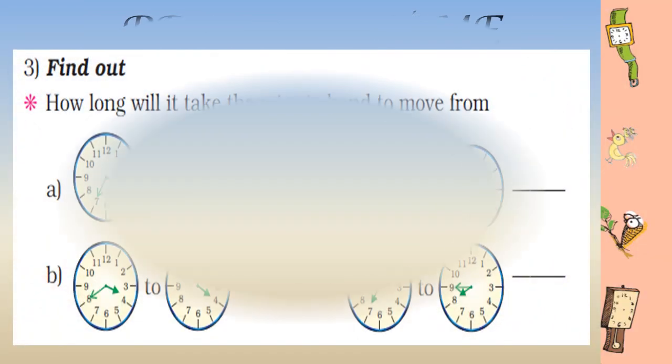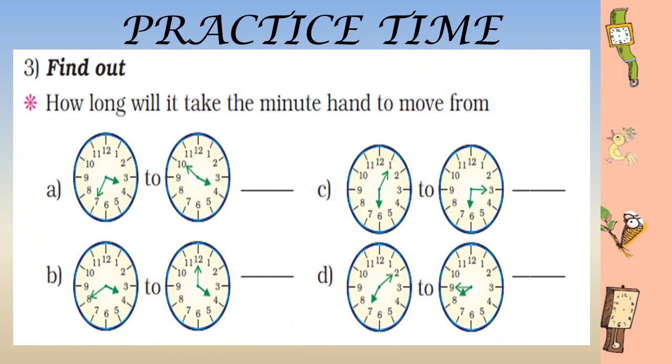Now let's move on to the third question. How long will it take the minute hand to move from here to here? You can see that here the minute hand was at 7 and here the minute hand reached 10. So you need to tell how many minutes it took to reach from here to here. So you just need to count how many minutes this minute hand has covered.